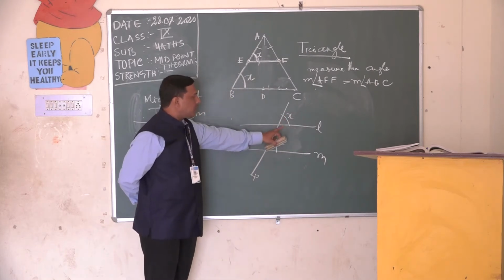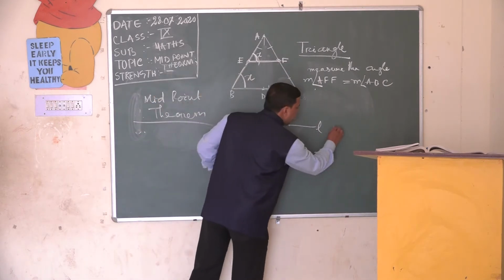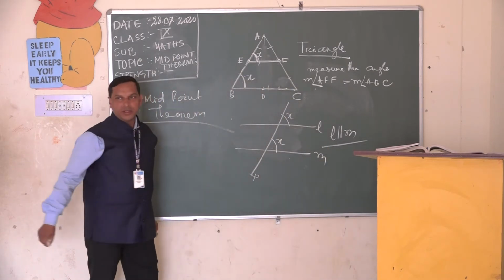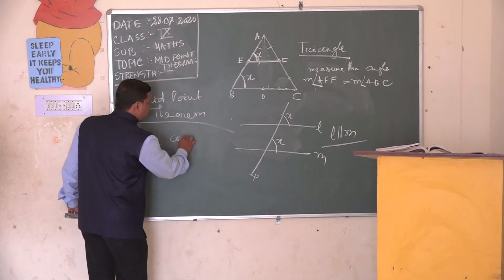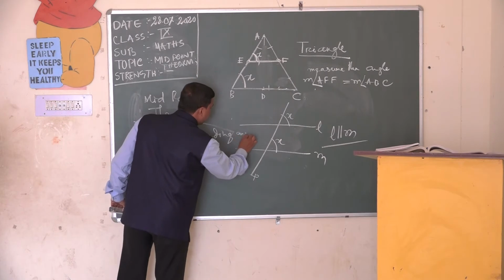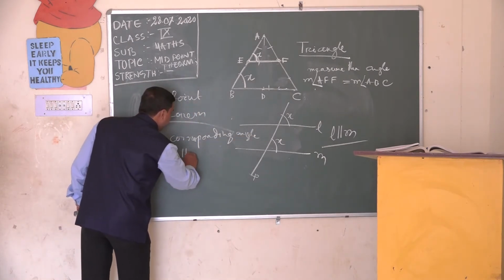If these two angles are equal, then definitely we can say that line L is parallel to which line? Line M. Because three properties are there. One is corresponding angles. Second one is alternate angles.